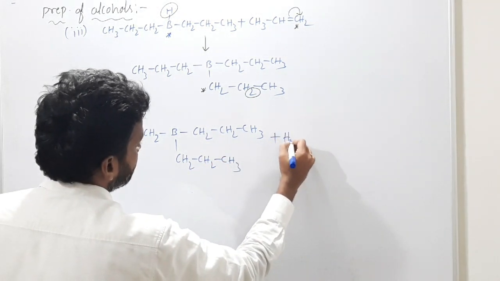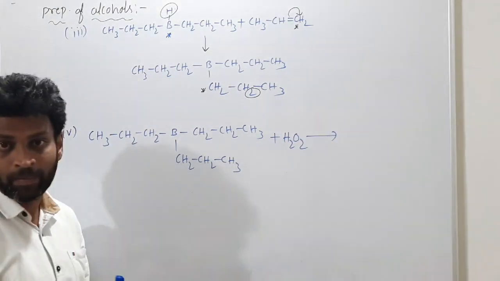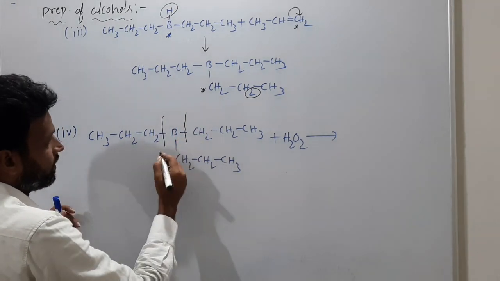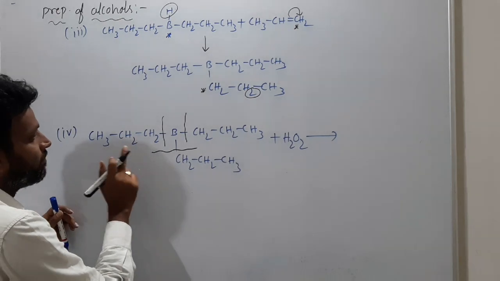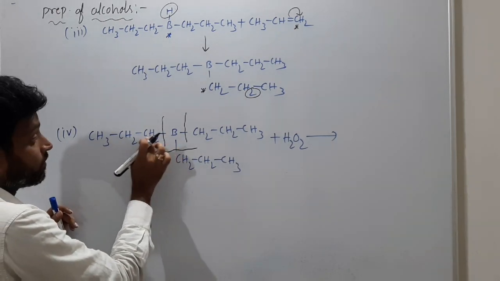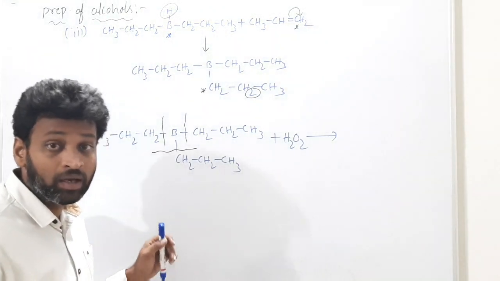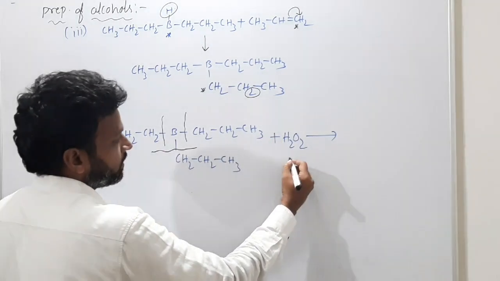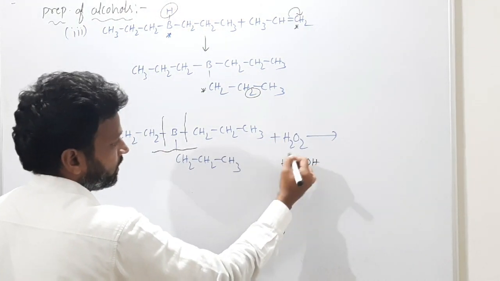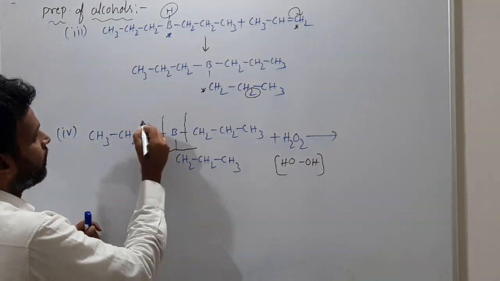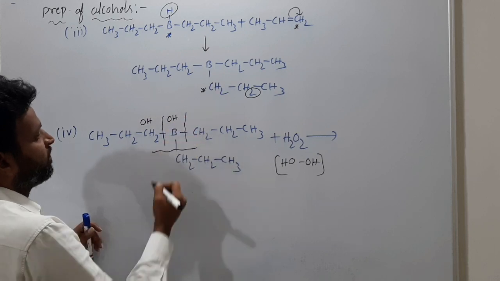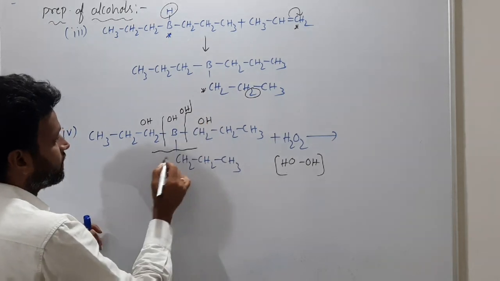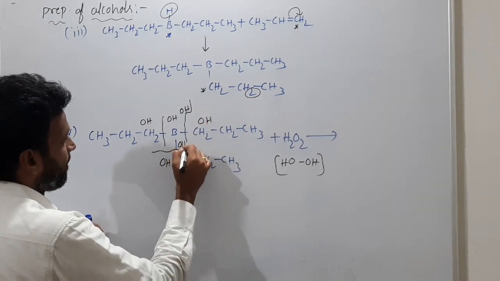If I am adding hydrogen peroxide, H2O2, what happens? Now this will break, this will break, and this will break. All three bonds, and what bonds? The carbon-boron bonds will break. So hydrogen peroxide means OH and OH, H2O2. Correct? Now OH here, OH here. Same story, OH here, one more OH here.